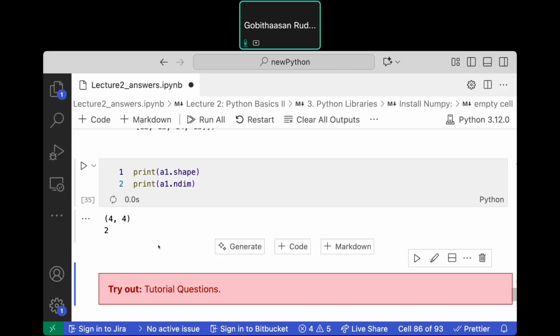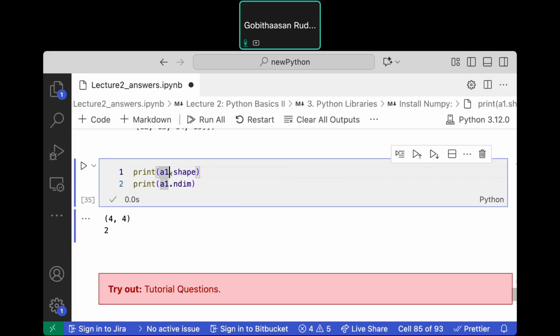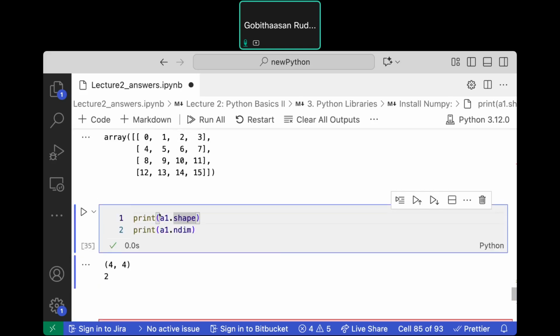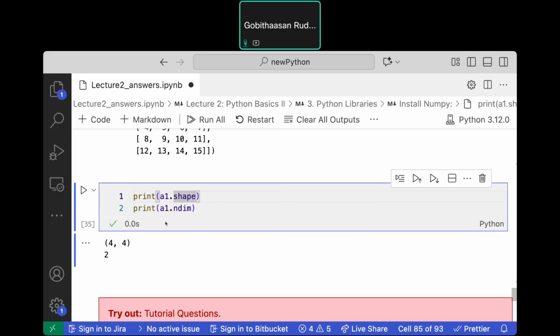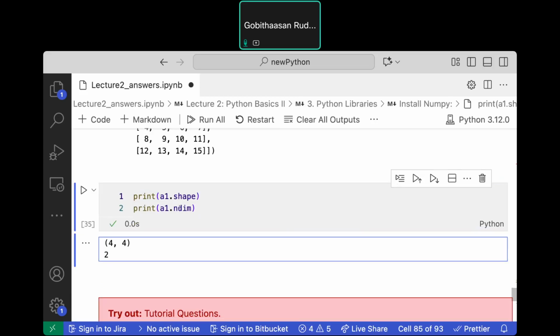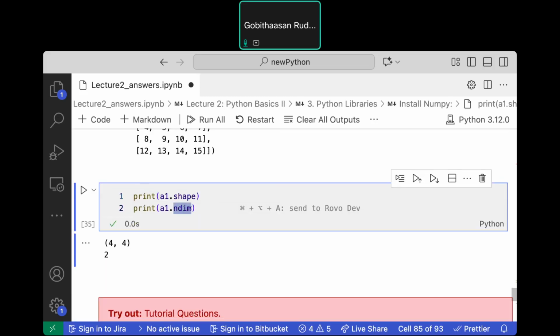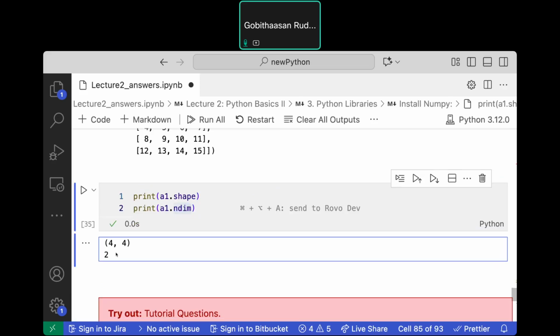There are also built-in functions. For example, a.shape. With a.shape, we get to see the dimension of the array. This is a 4 by 4 matrix. And a.ndim gives the number of dimensions. As I say, the dimension is 2.